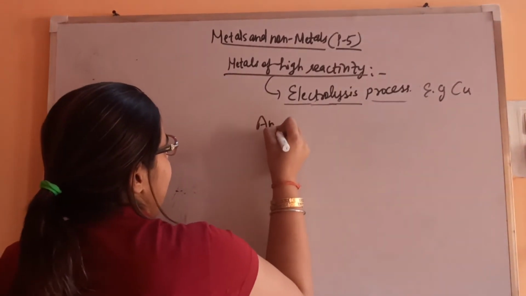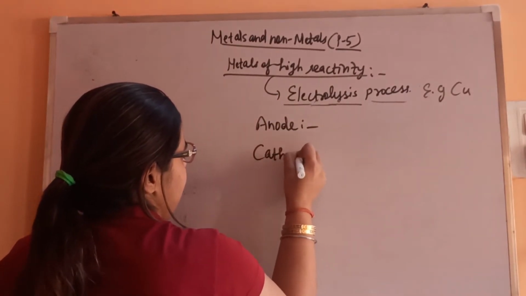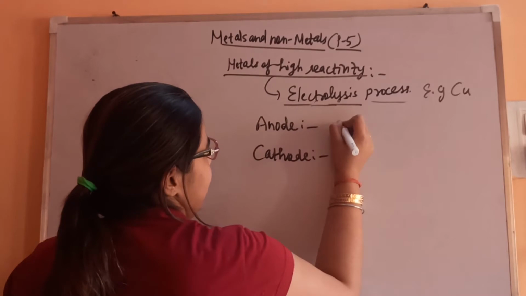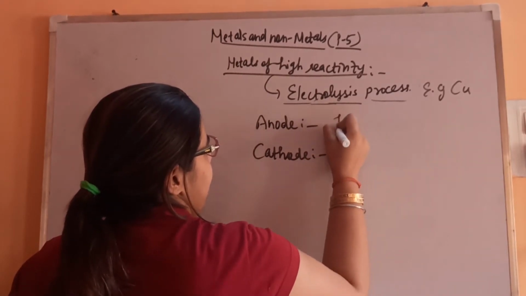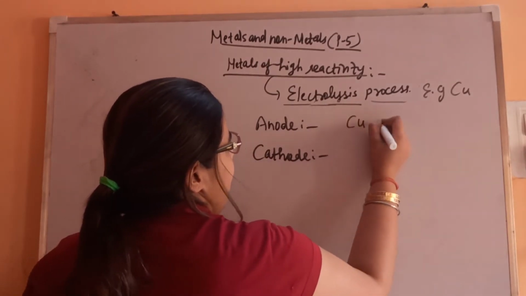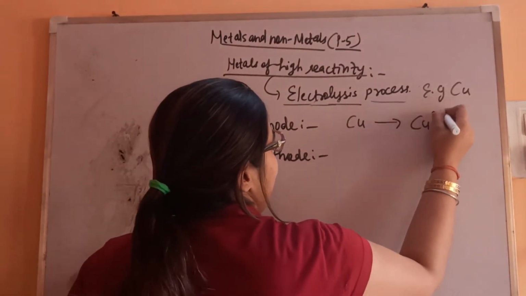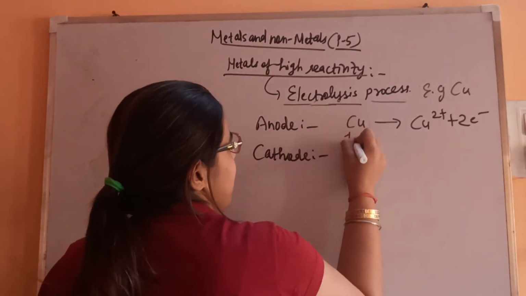So at anode, cathode, anode, what is happening? Copper, that is the impure copper, is converted into Cu2+ ion and 2 electrons. Fine. This is the impure one.